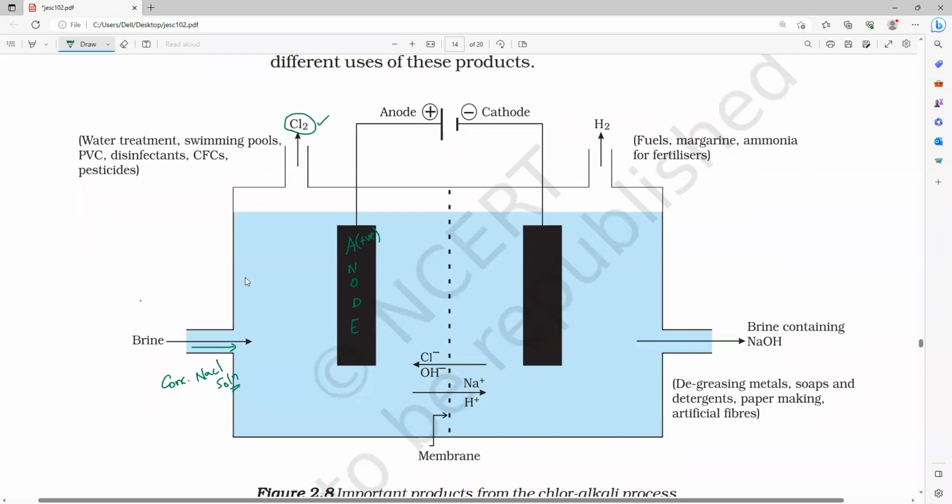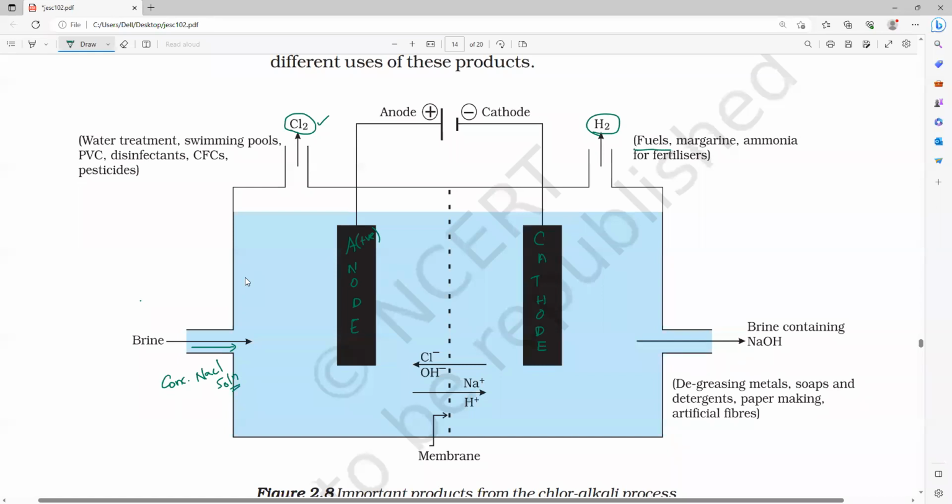Next, here see, the negative terminal is connected. So this is called what? Cathode. Clear? So at the cathode, what gas will be collected? Hydrogen gas. Understood? Now, your duty is to understand here and learn the uses of each and everything.